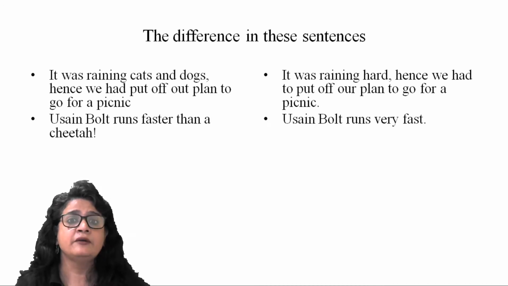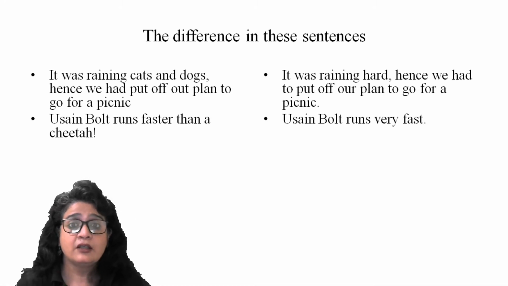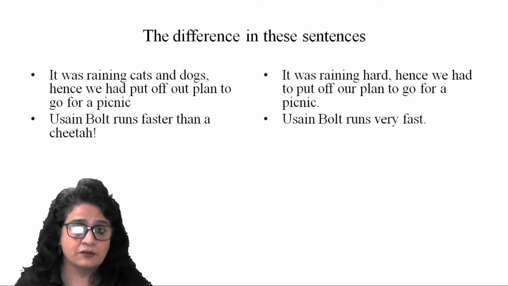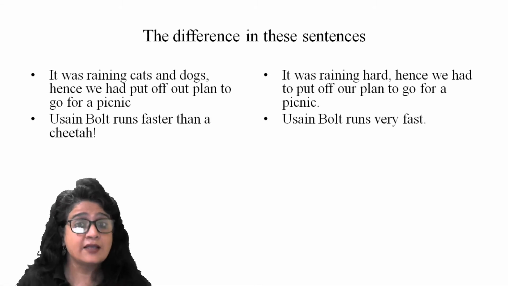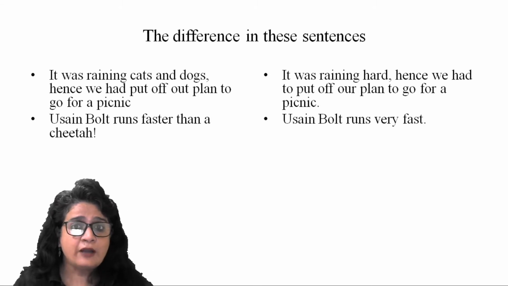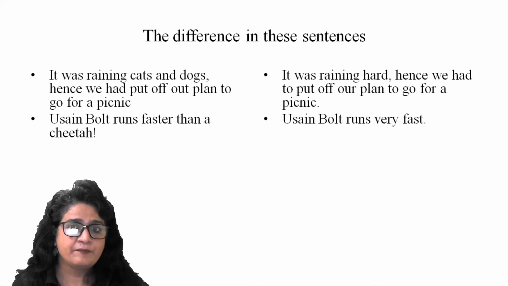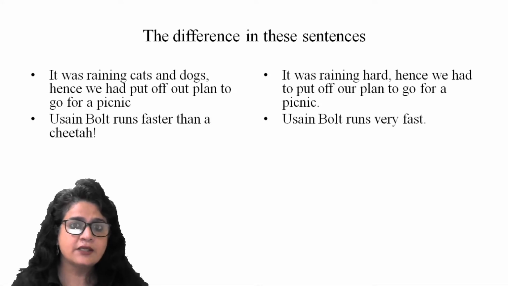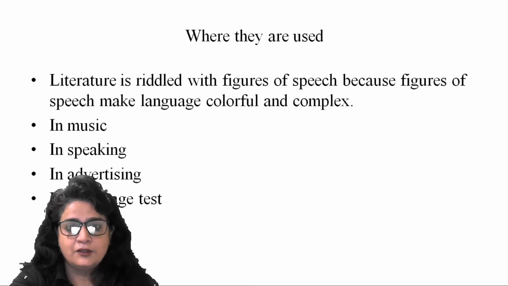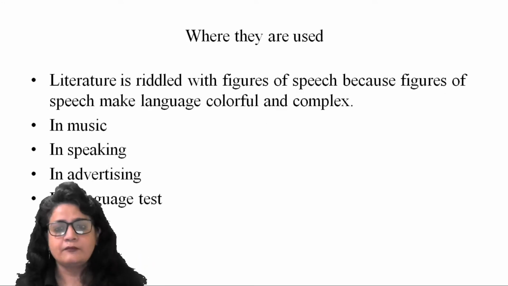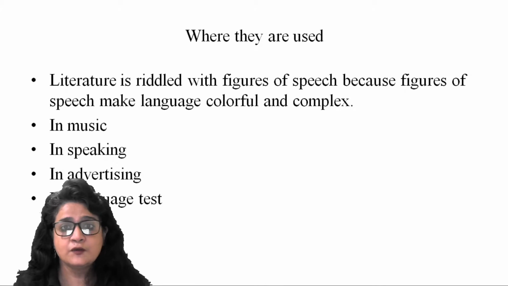But when I compare his running with that of a cheetah, it gives me an image and puts the picture vividly before me that he runs as fast as a cheetah does. That is the effect brought into a sentence when you use figures of speech. This is the primary purpose of using them.